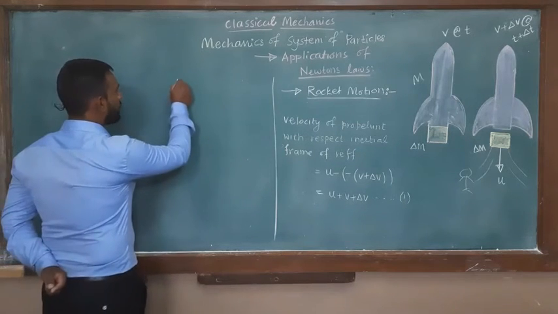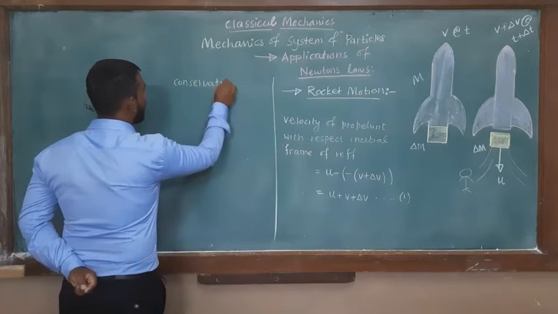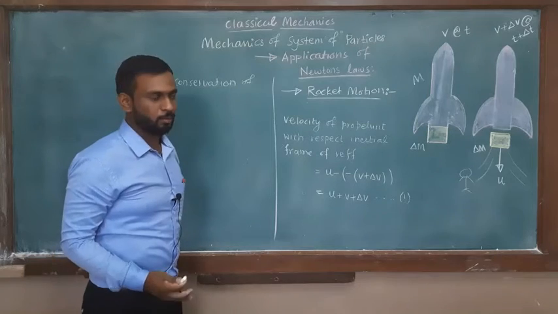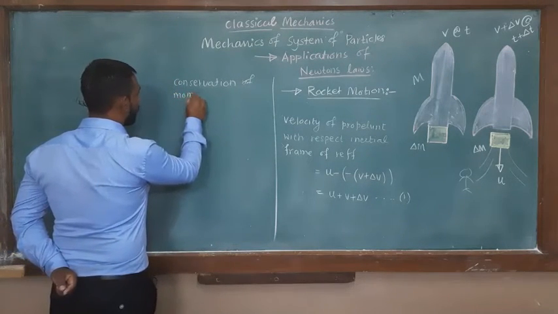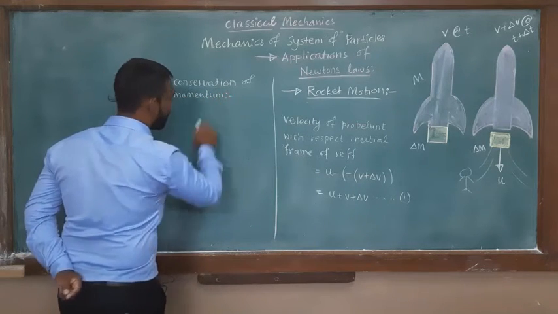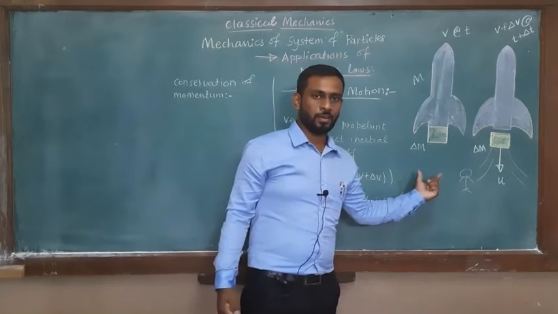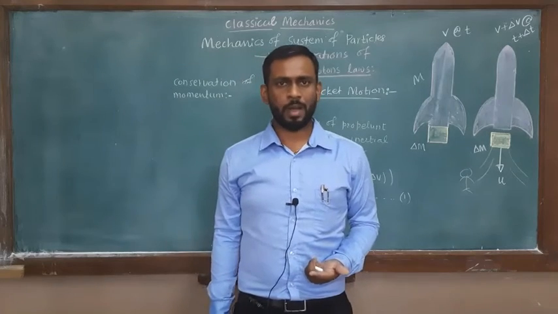How does this conservation of linear momentum help us to find the motion of the rocket? What does the conservation of momentum tell us? The initial momentum is equal to the final momentum.